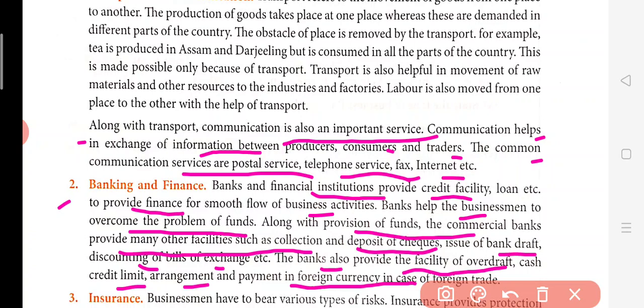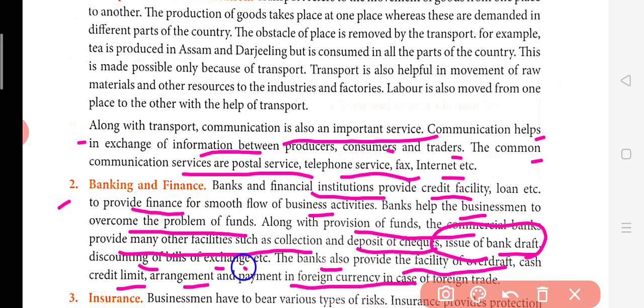Now there are some other facilities also, like issue of bank draft. For making this bank draft, the bank charges a nominal fee. It is just like when we want to make a payment, this bank draft or demand draft can be drawn or made by the concerned person from the bank, and it can be encashed in other banks.